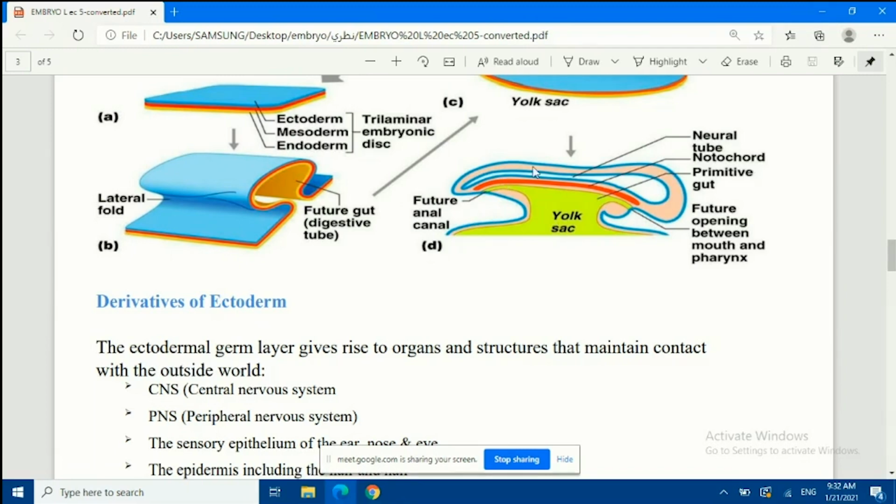So look here at the end, we're gonna have this structure of the embryo, and it looks like we have the primitive gut right here. Okay, and we have the notochord above, and above the notochord we have the neural tube. While the future opening between the mouth and the pharynx is right here, and the future anal canal.